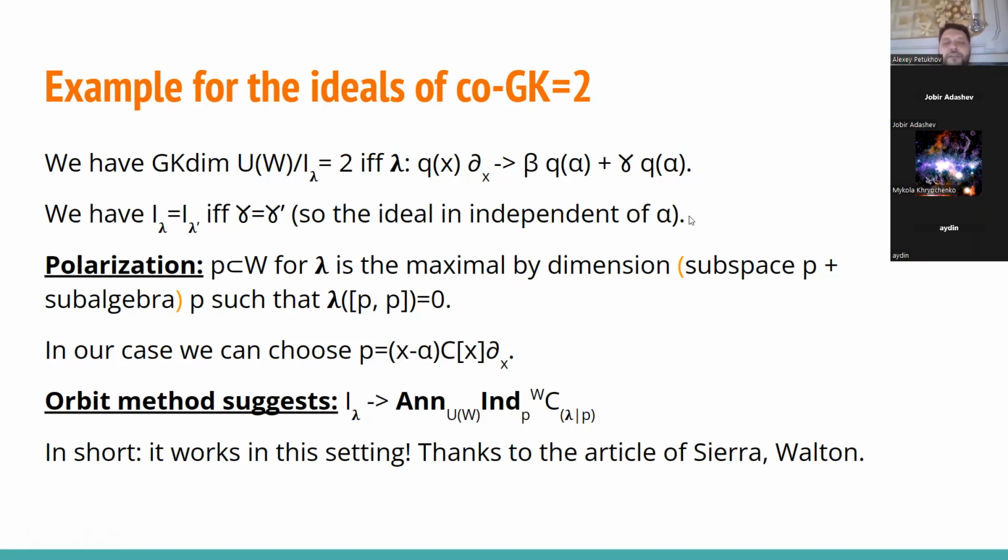And the orbit method suggests that we should attach to the primitive ideal of lambda the annihilator in the universal enveloping algebra of the Witt algebra of the induced module from P to W of the one-dimensional module of P defined by lambda. Lambda is a character of P, so it defines the one-dimensional module. Well, in short, it works.